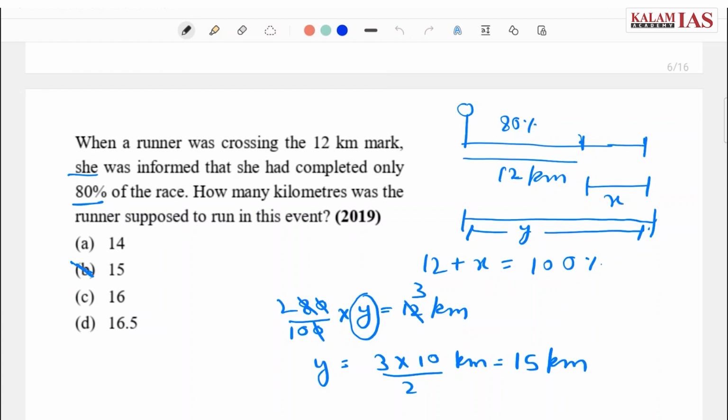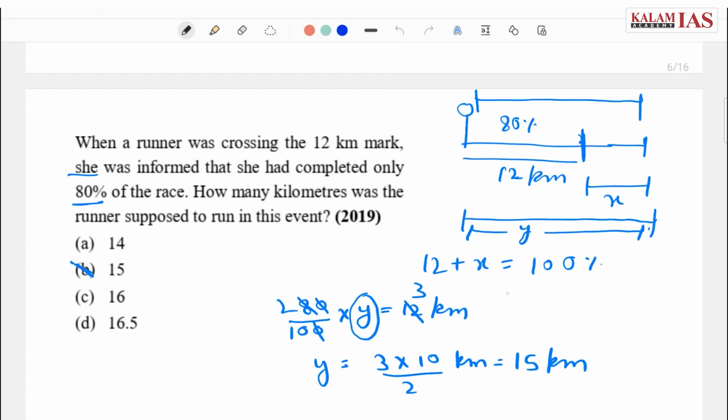I'll just summarize the question again. The runner has to complete her race, and at the 12-kilometer mark she has completed 80% of the race. That means 20% more has to be covered so that she can complete her entire journey from start to end.